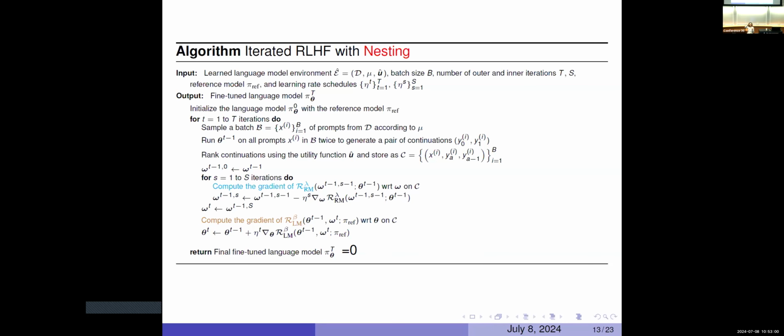So you're somewhere in this landscape, and as you're moving around trying to figure out what the language model should do at any given point, the nesting algorithm is going to let the reward model, maybe not run to completion, but run a lot of steps, to really find what the best thing is to do for the reward model at the point where we are for the language model. That's the point of the nesting story. The hope is that this might be beneficial in a non-concave game, non-concave for one player, concave for the other player.